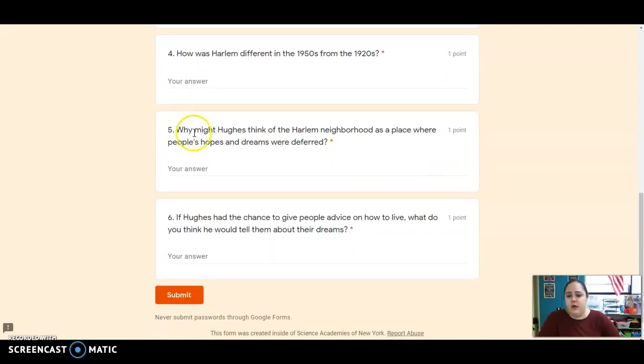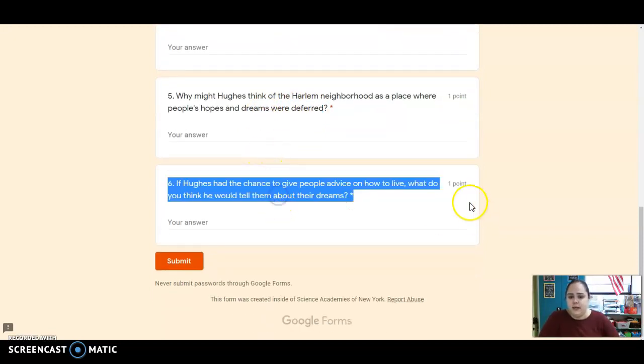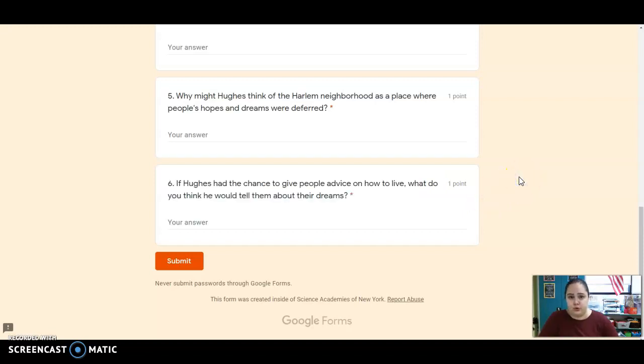And number 5, why might Hughes think of the Harlem neighborhood as a place where people's hopes and dreams were deferred? Remember, deferred means put off. So why do you think people's dreams were put off in this Harlem neighborhood? And lastly, this is an opinion question. If Hughes had the chance to give people advice on how to live life, what do you think he would tell them about their dreams? So what would Hughes tell people to do about their dreams?